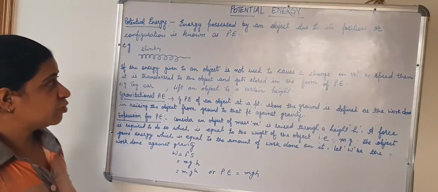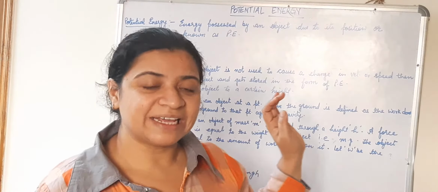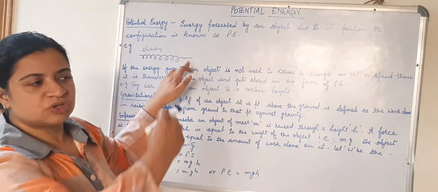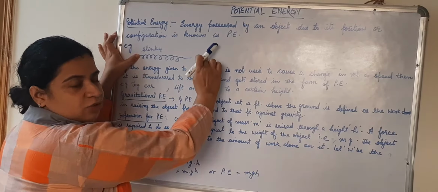It is the energy possessed by an object due to its position or configuration. What is configuration? Configuration is a shape. The energy possessed by an object due to its position or shape is known as potential energy. For example, I have drawn a diagram just to show what a slinky is. Take a slinky. Ask one of your friends to stretch it from one end, and from this end you try to hold it, and your friend is going to stretch it from this end.